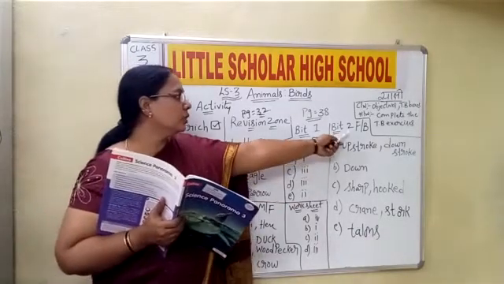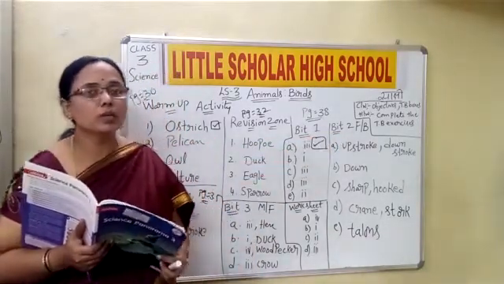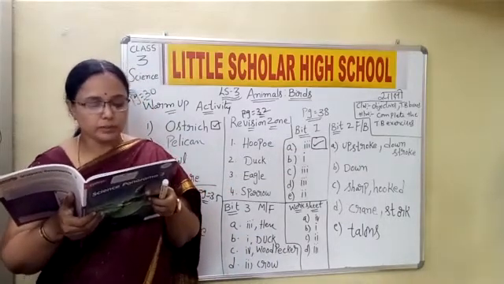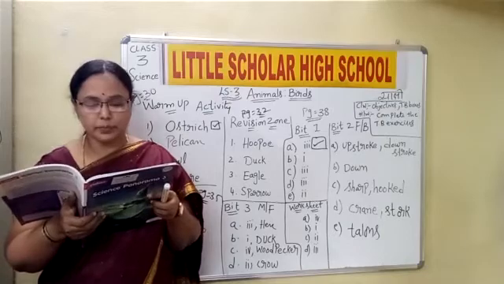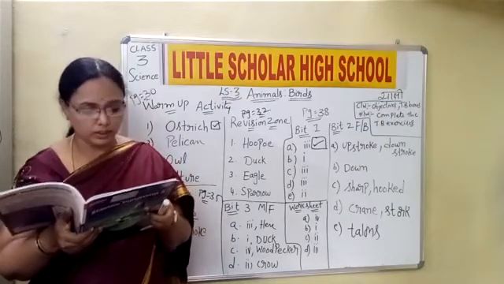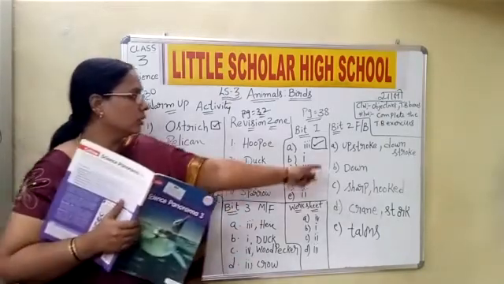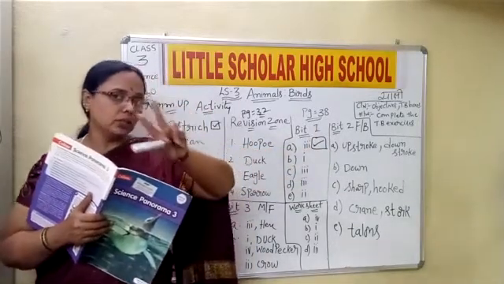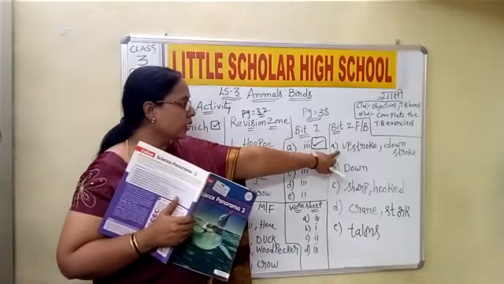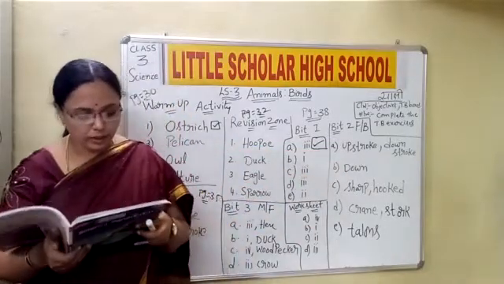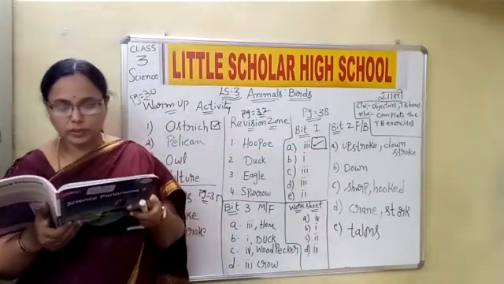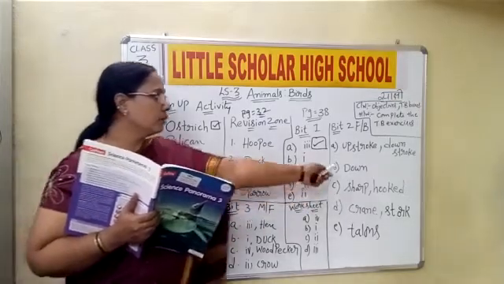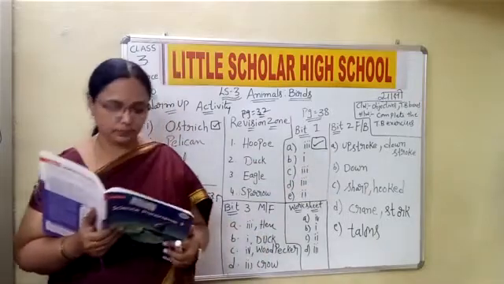That is bit 2, fill in the blanks. Let me read the question here. The upward and backward movement of a bird's wing is called upstroke. Here in this particular blank, 2 blanks are there, children. From the first one you will write the upstroke, and the downward movement is called downstroke. So you have 2 blanks wherein you have to write upstroke and downstroke.